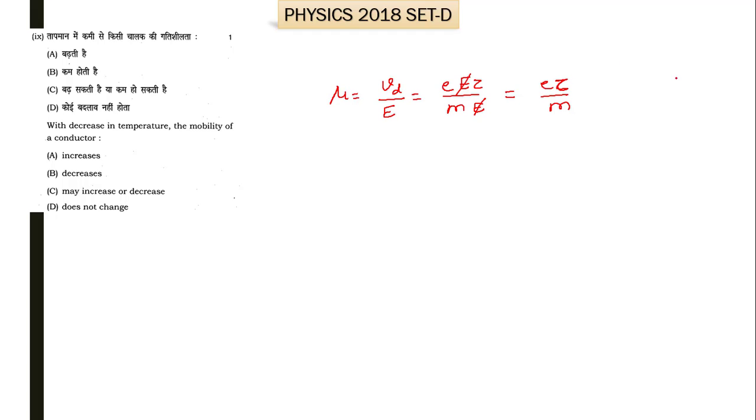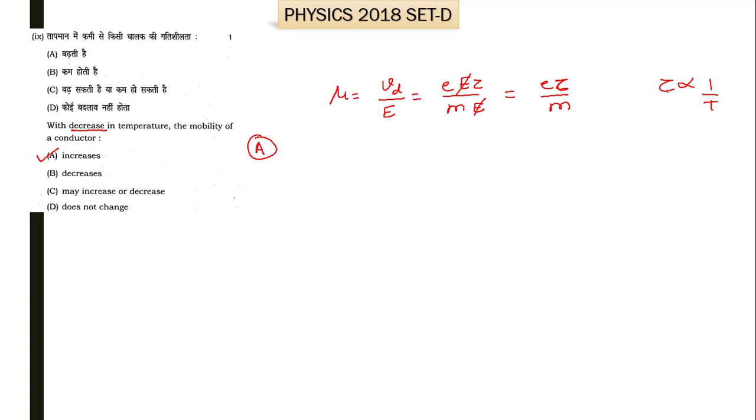So this is inversely proportional to temperature, and since tau is directly proportional to mu, as temperature decreases, mobility increases. So here it is given that temperature decreases, so mobility should increase. So A is the right option for the 9th part of question number 1.